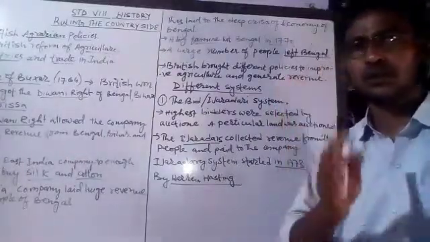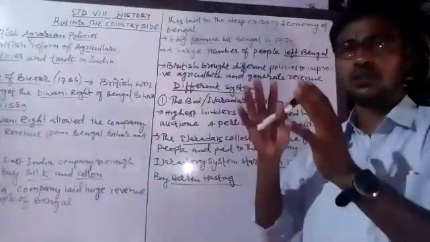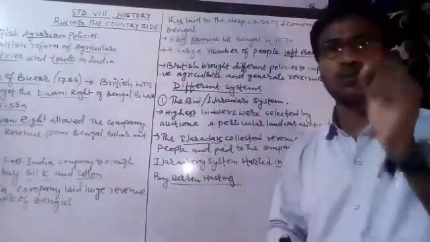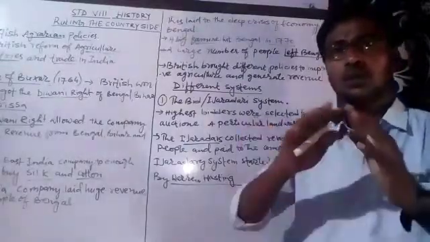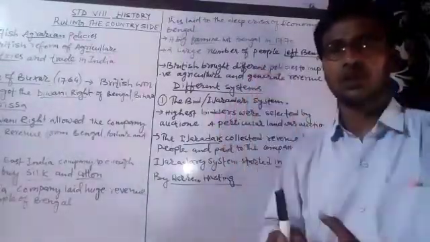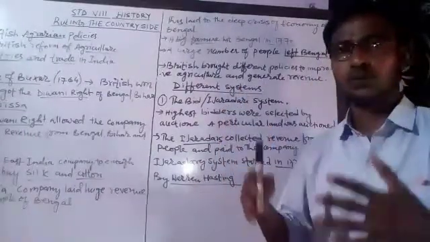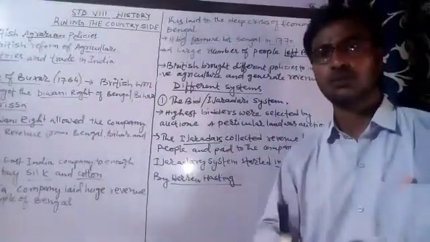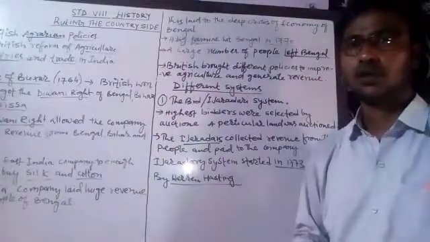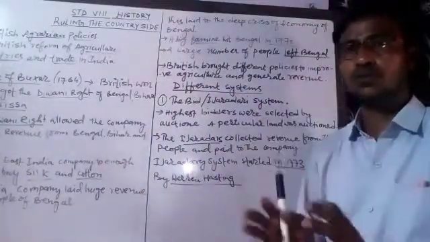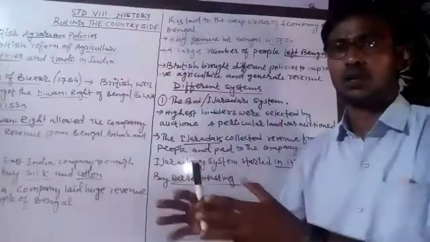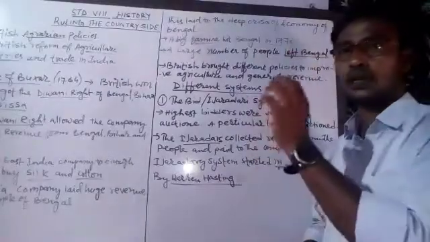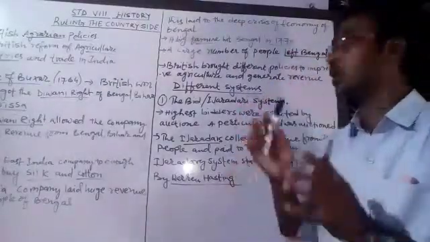So students, you understand why these agrarian policies, these reforms and changes in agriculture came, because now the British wanted to improve agriculture so that the people of Bengal would not leave Bengal. They should live in Bengal, do the cultivation and grow the crops. At the same time, they should also pay the revenue to the East India Company. So with this purpose, to stop the migration of people from Bengal and to improve agriculture, they brought different agrarian policies, different changes in agriculture.